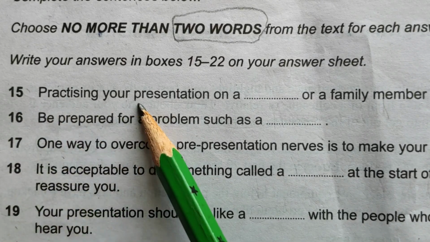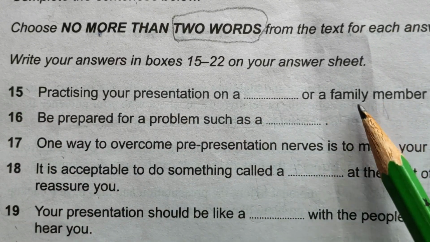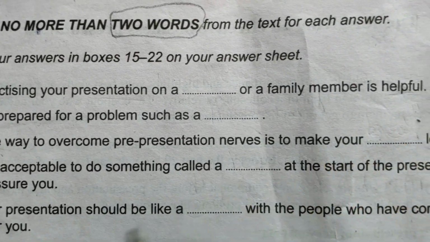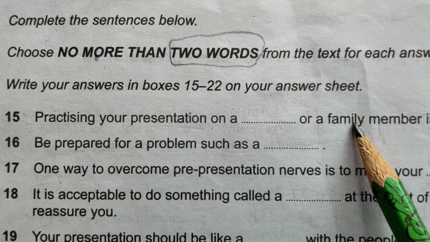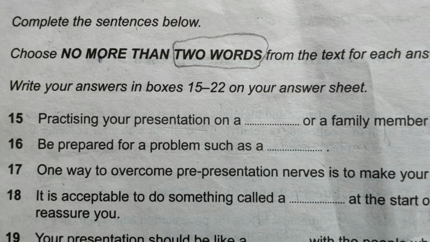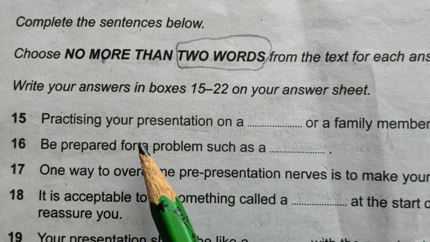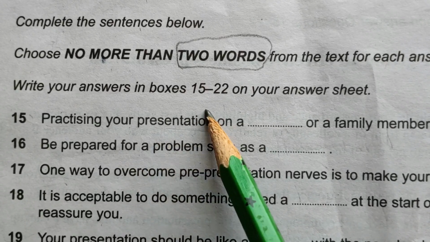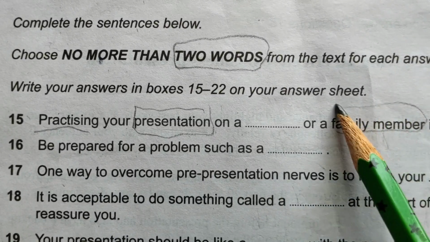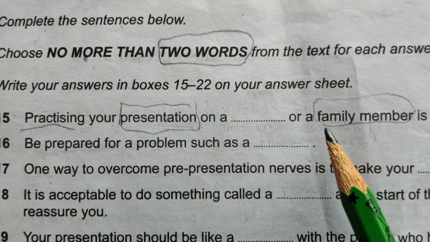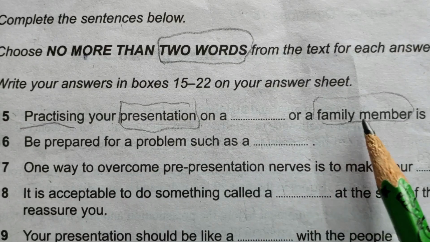15. Practicing your presentation on a dash or a family member is useful. Practicing your presentation on a dash or a family member is helpful. Now underline the keywords: presentation, practicing, family member. We will be looking for these keywords in the paragraph.